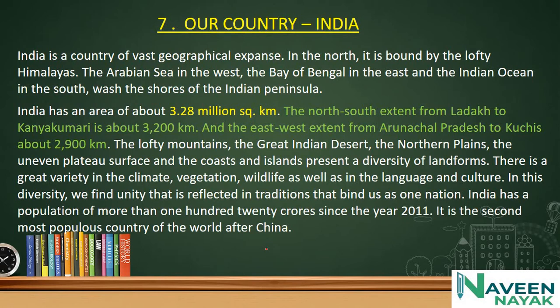Our country India. This is the 7th chapter, and India is a vast geographical expanse. In the north it is bounded by lofty Himalayas and Arabian Sea in the west, Bay of Bengal in the east, and Indian Ocean in the south wash the shores of Indian Peninsula. Let's see in the map.